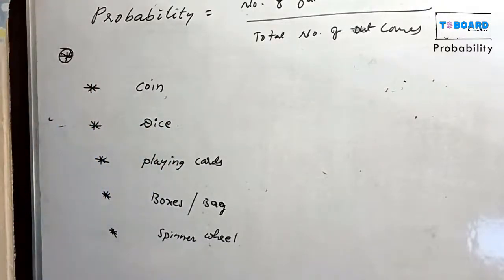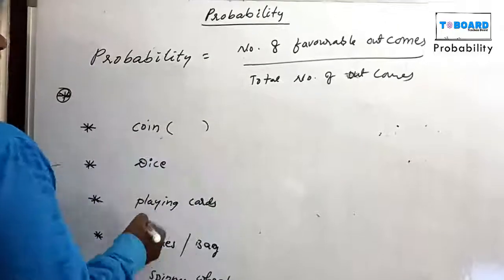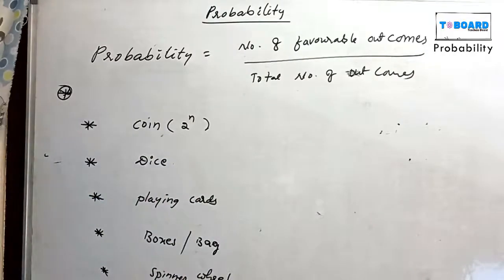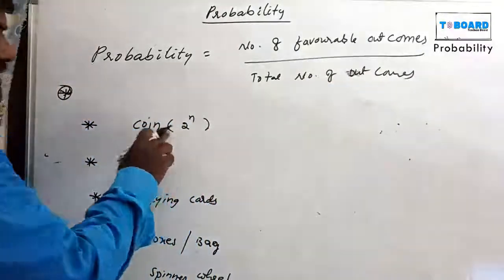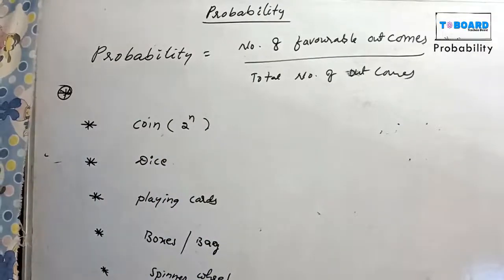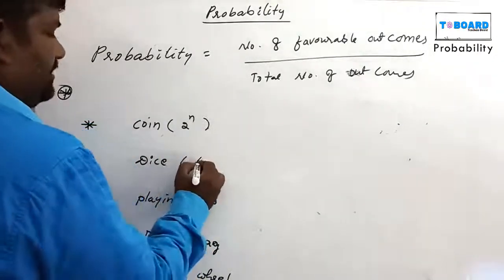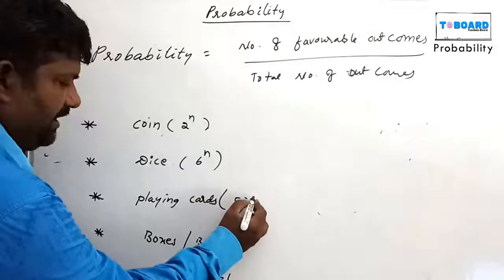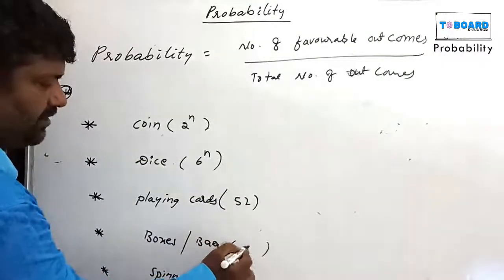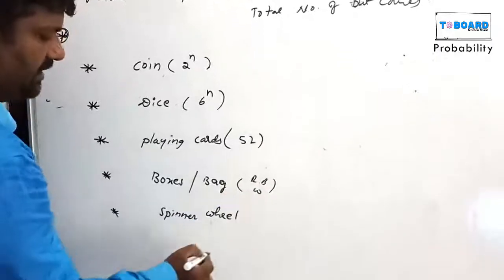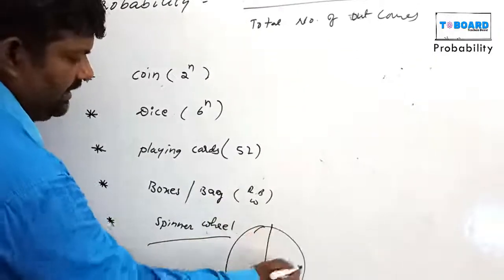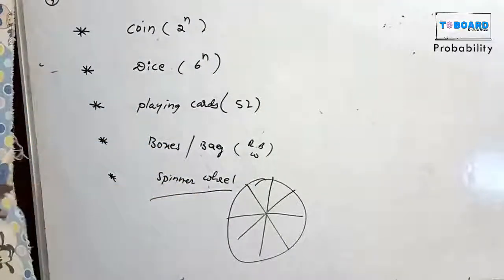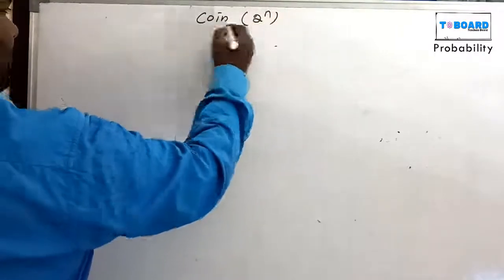Coin questions. For a coin, the total outcome result is 2 to the power of n. Suppose one coin is tossed. Total number of outcomes, that is the sample space. Dice means 6 to the power of n formula. Playing cards: total playing cards is 52. Boxes, bag: depends on red balls, black balls, white balls like that. Spinner wheel: suppose 8 chances are given, total outcome results depend on the spinner wheel. Coin, 2 to the power of n formula.